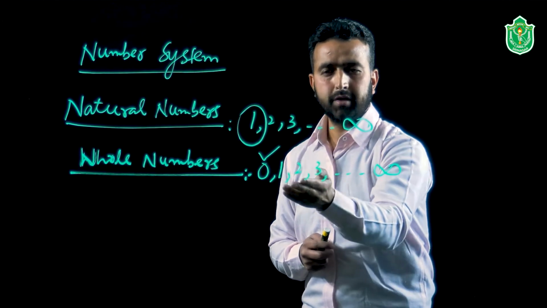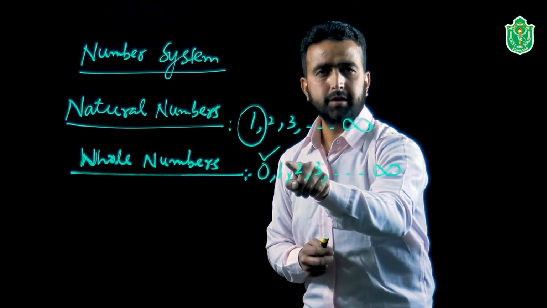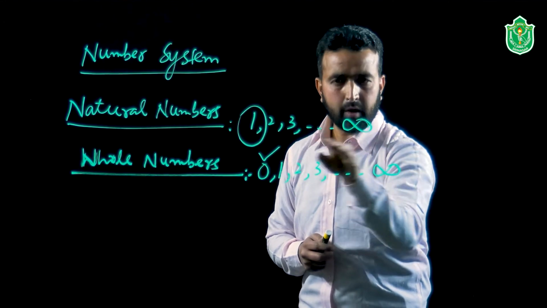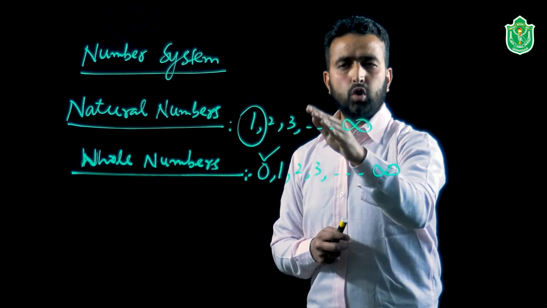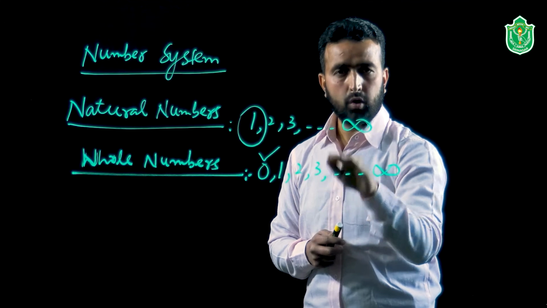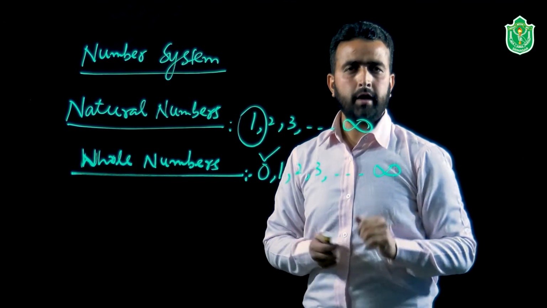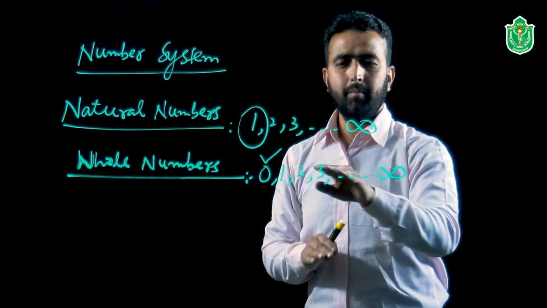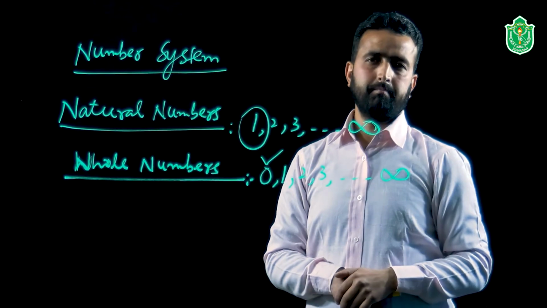As it is evident, 1 is present in whole numbers. 2, is it also? 3, and likewise, we may see so many numbers in the set of naturals are also present in whole numbers. So it is quite evident now that all natural numbers are whole numbers as well.